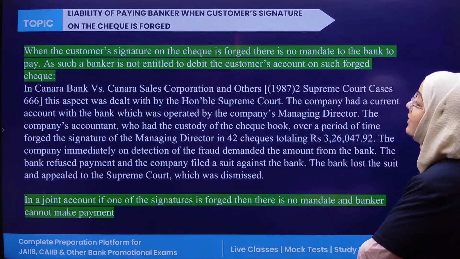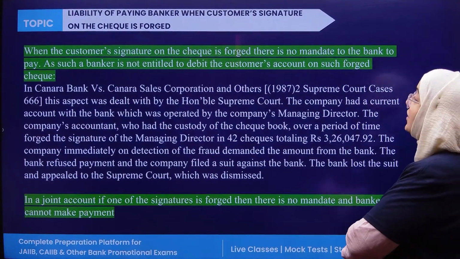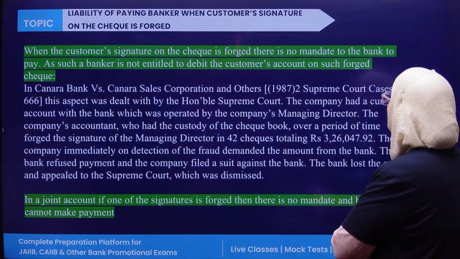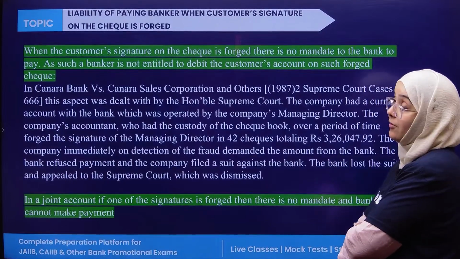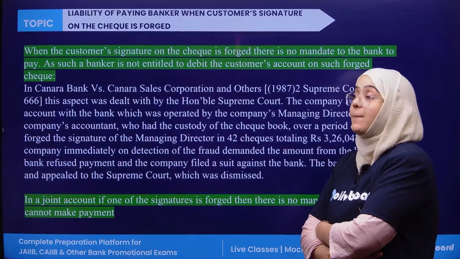So let's start discussing it with a case study. When the customer's signature on the check is forged, there is no mandate to the bank to pay. Obviously, if the check signature is forged or duplicate, the bank shouldn't be paying that check.